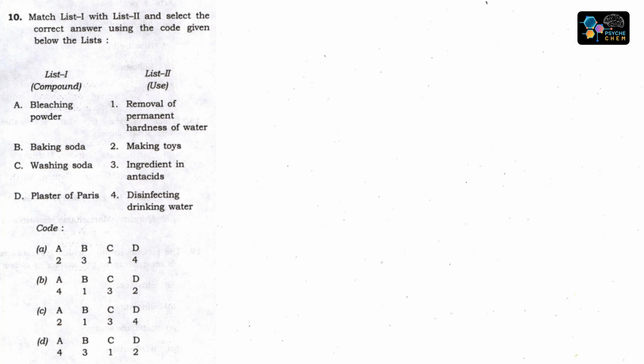And baking soda, it is used as an ingredient in antacids, because you ever heard about आपके किचन में भी बेकिंग सोडा यूज होता है, इनफैक्ट रखा भी होगा. And the washing soda is used for removal of permanent hardness of water, पानी की हार्डनेस को रिमूव करने के लिए हम यूज करते हैं वॉशिंग सोडा. It is also used in textile, petroleum refining.